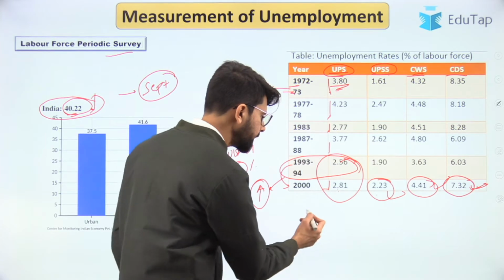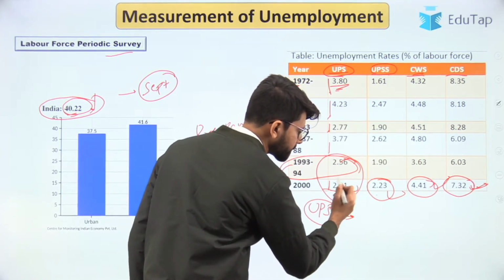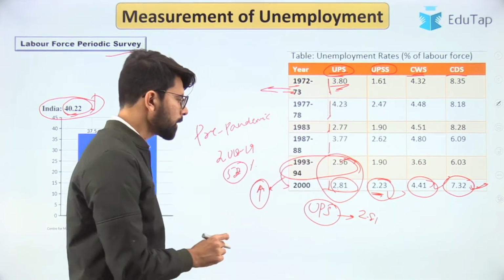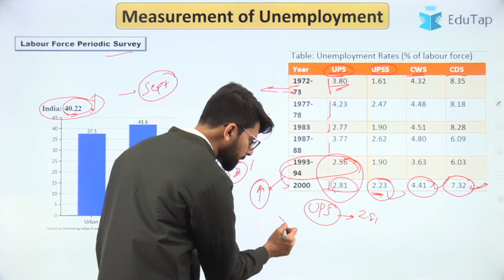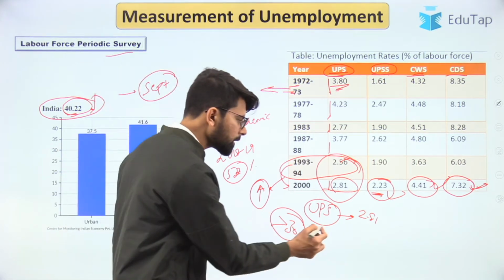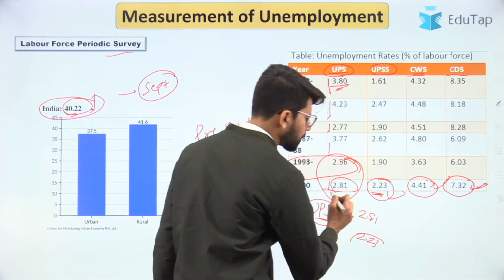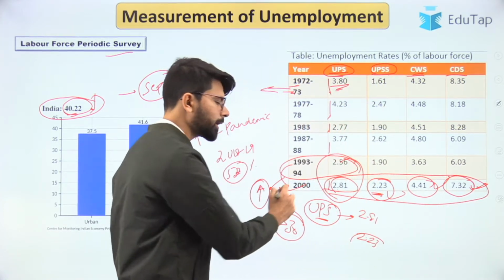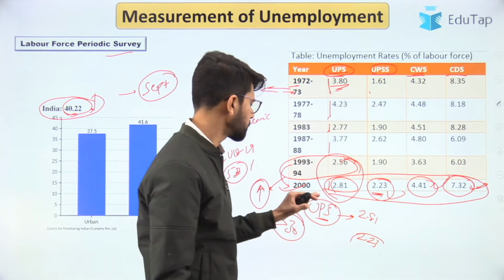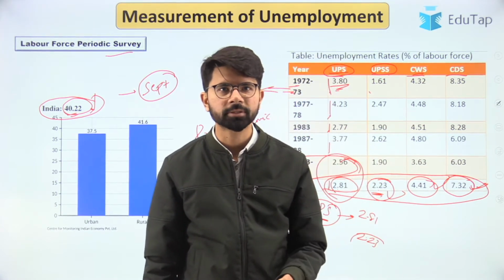You can also think along these lines: the usual principal status unemployment rate is 2.81 here. The usual principal subsidiary status counts a person as employed if he is working even for greater than 30 days, so this value will be lesser than that. So that is 2.23. If you look at all the four values, you can see that the unemployment rate has risen from this particular value to this particular year. So that is the phenomenon of jobless growth, which we'll talk about in the upcoming slides.